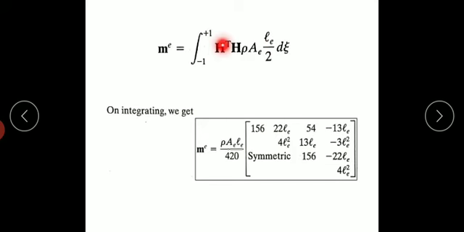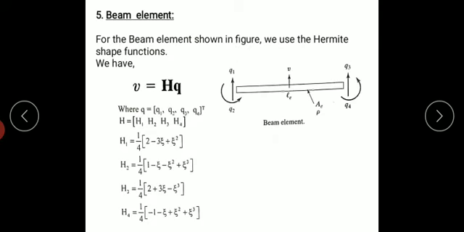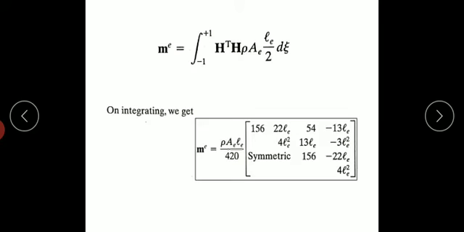Now here also H transpose and H. I know the H values here, H1, H2, H3, H4. If I substitute these values and integrate, and this is also a big derivation, finally I got the mass matrix for the beam element. Okay, and this is symmetric. This is a mirror image of this part.